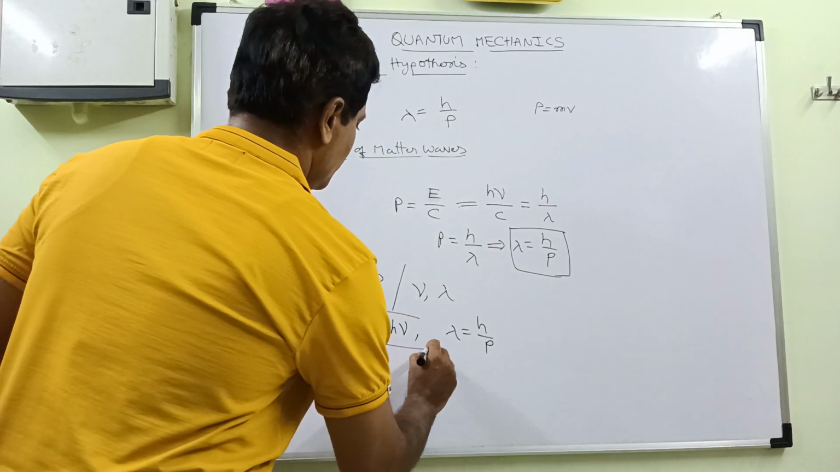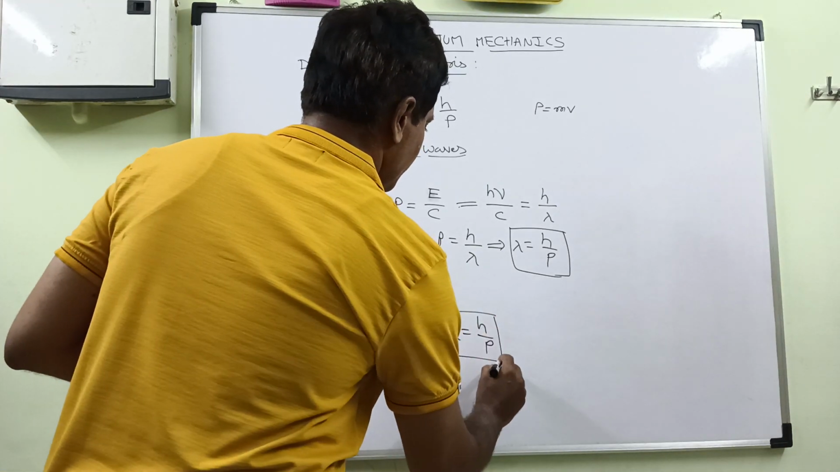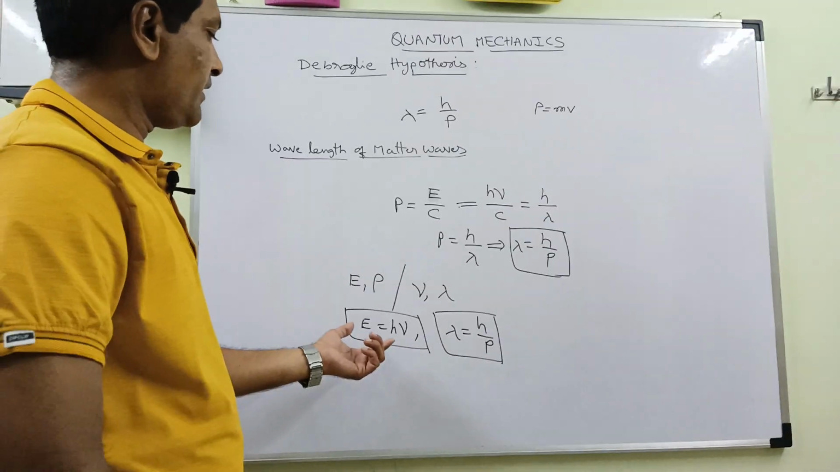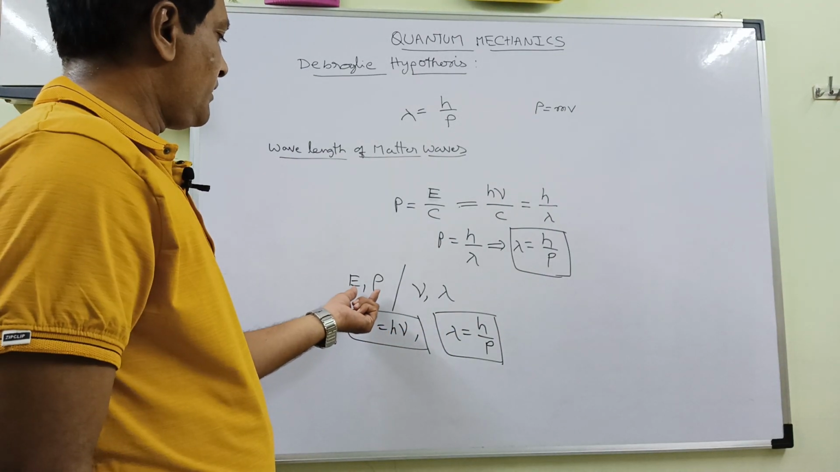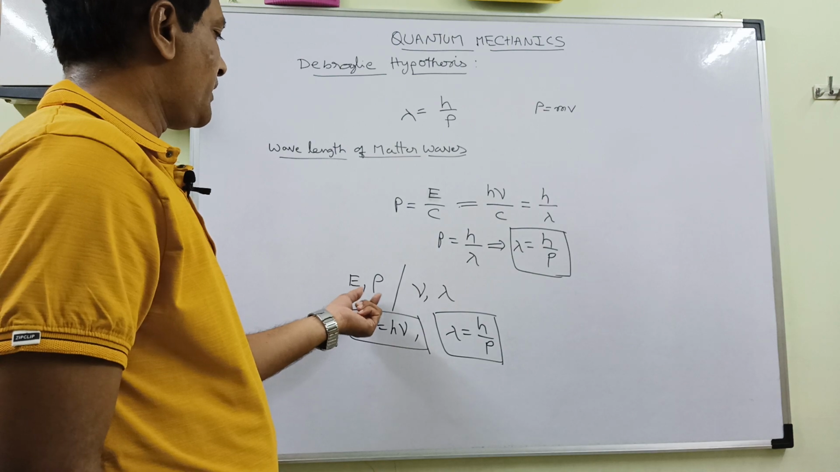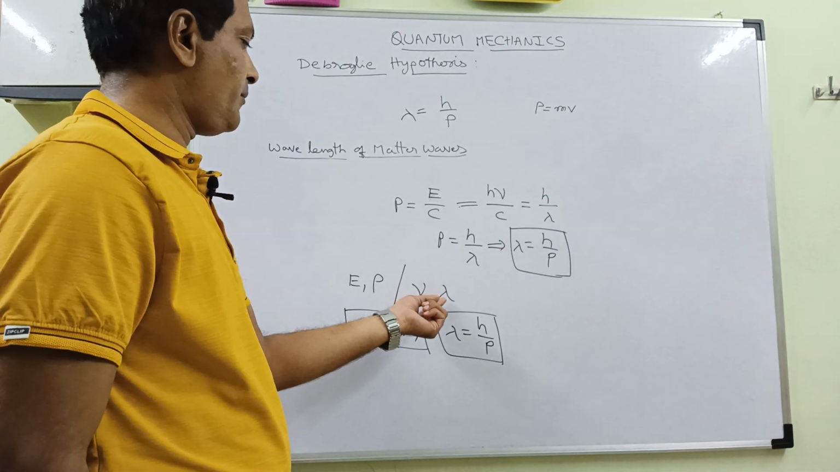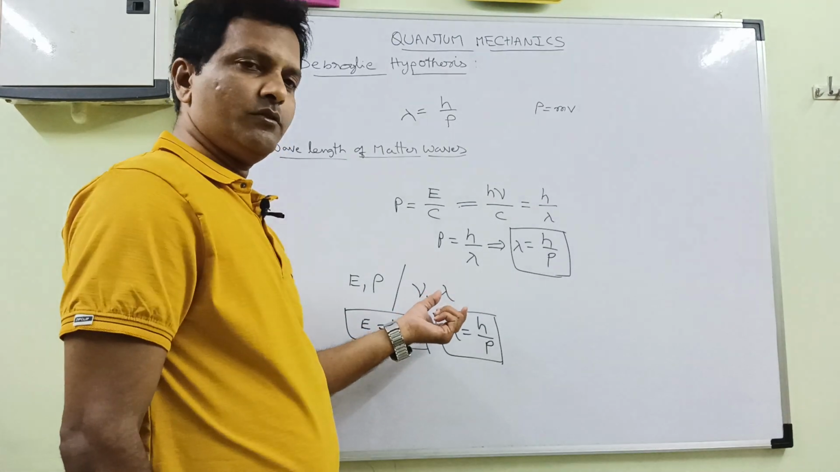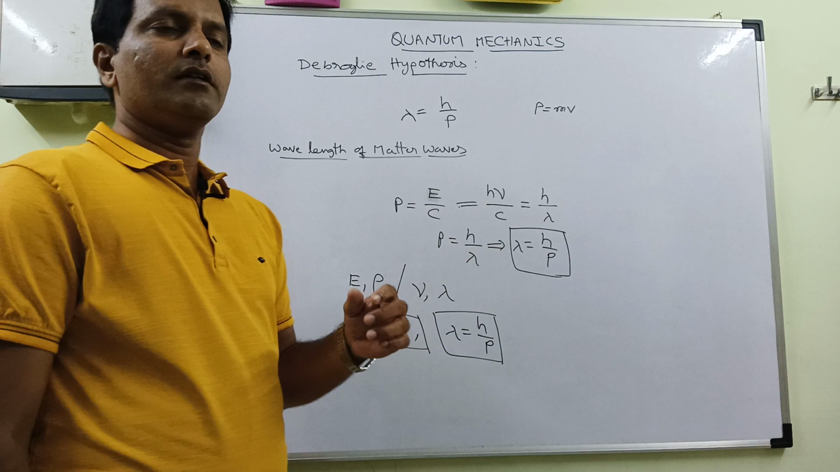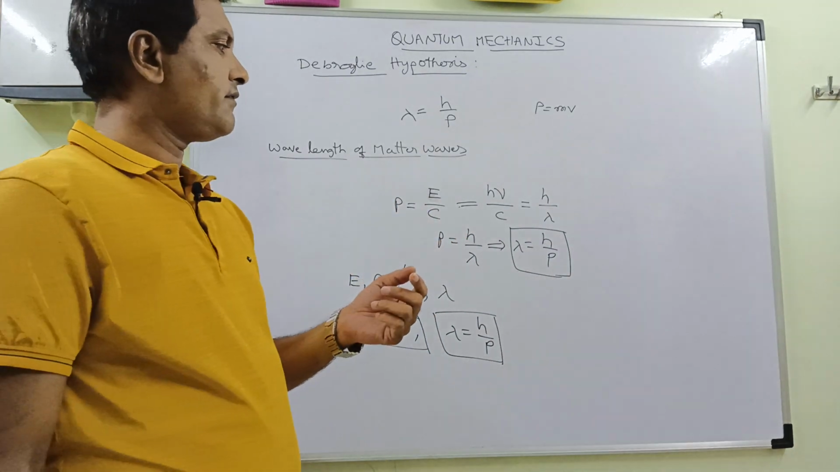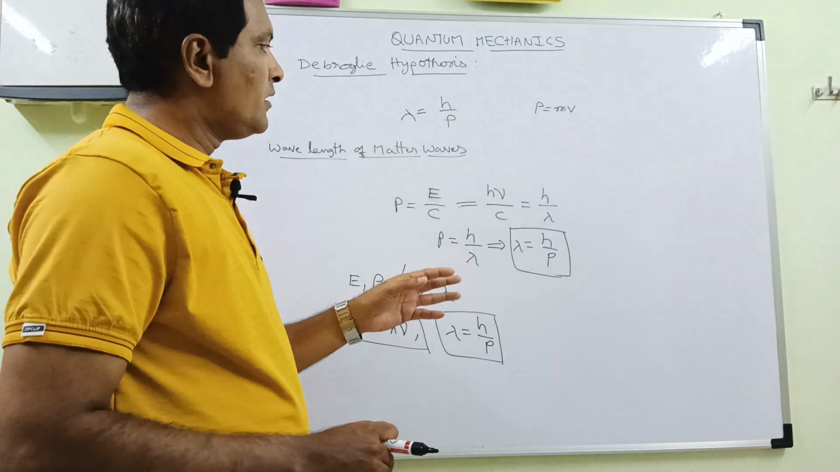So these two equations will be connecting particles and waves. These are the two things which are related to particle, and these, frequency nu and wavelength lambda, are related to waves. So in this way de Broglie proposed the wavelength of matter waves.